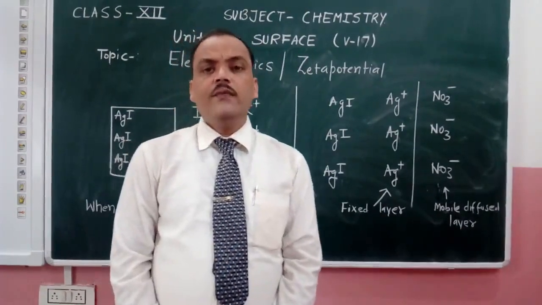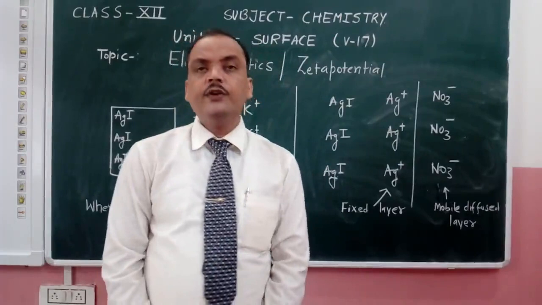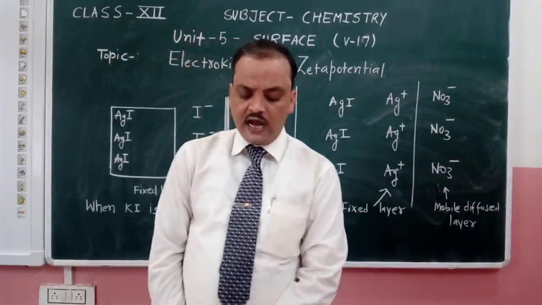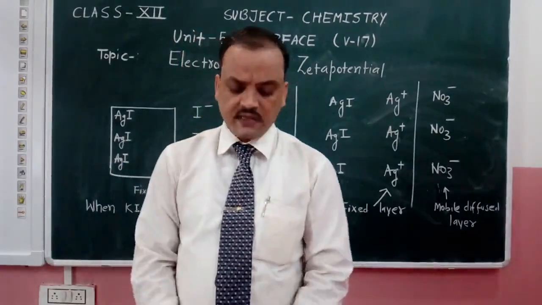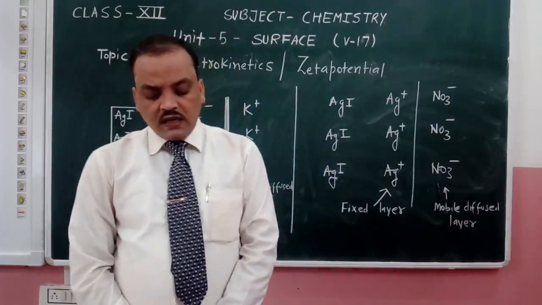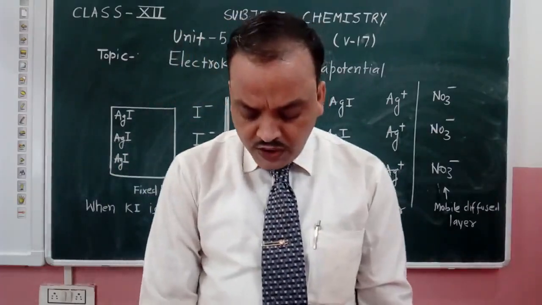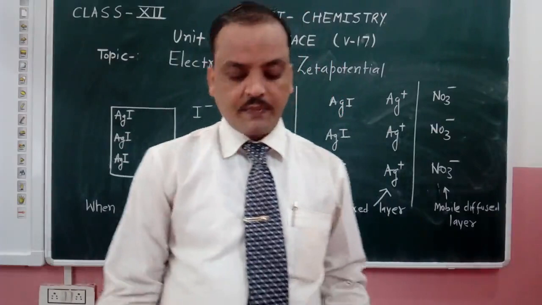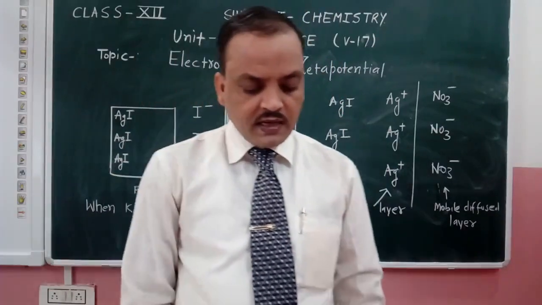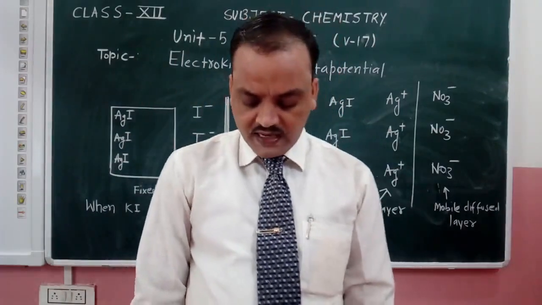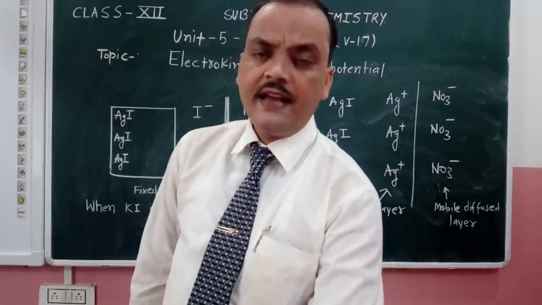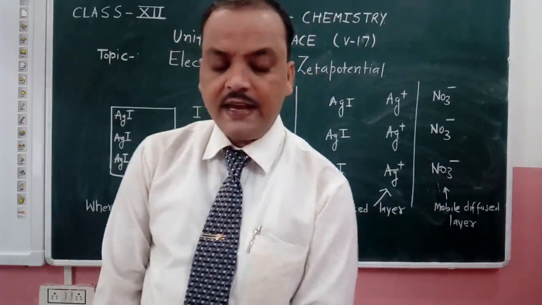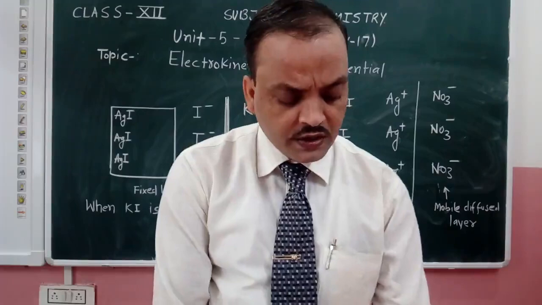Out of the various theories related to the origin of the charge which we have discussed above, the preferential adsorption of ions is considered the best explanation.